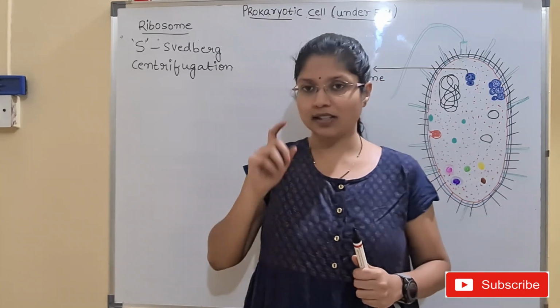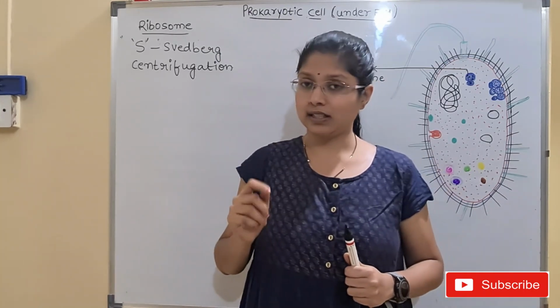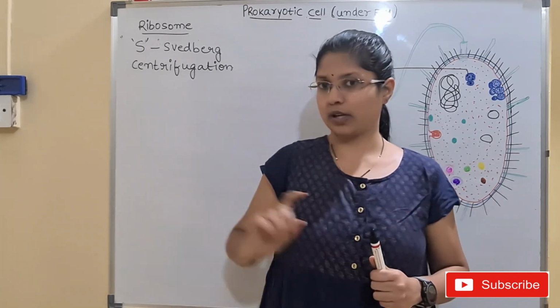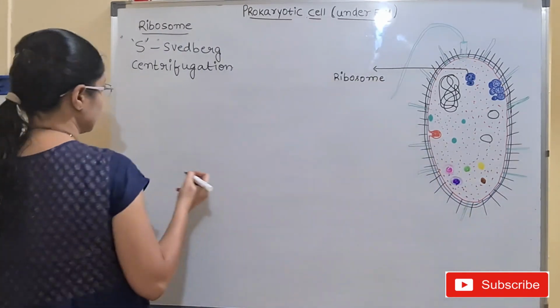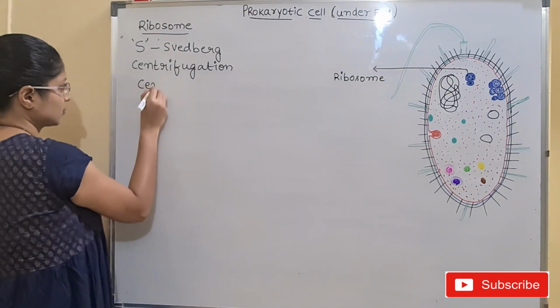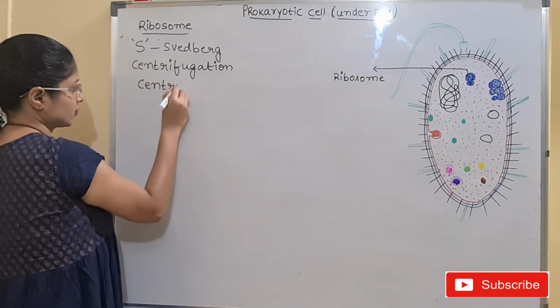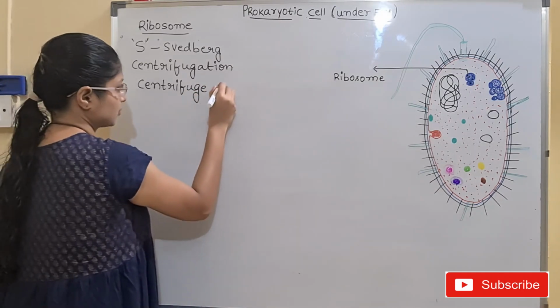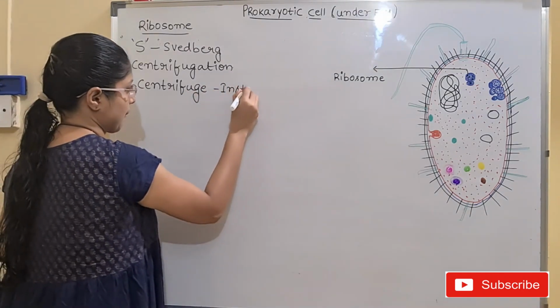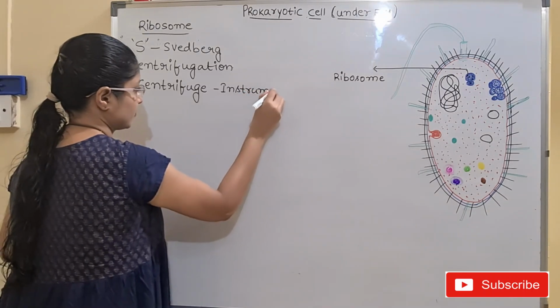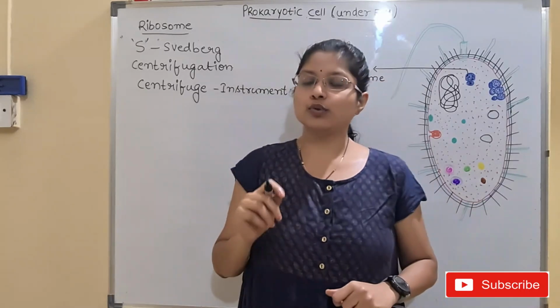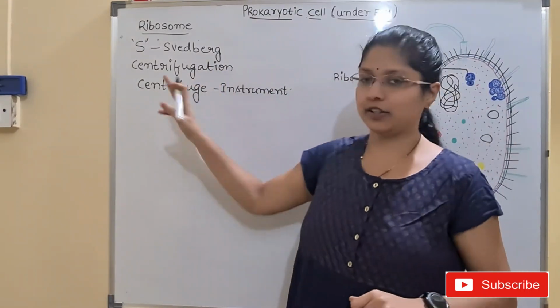The machine or instrument we are using is known as the centrifuge, and the technique is centrifugation. So the bioinstrument used for centrifugation is the centrifuge.